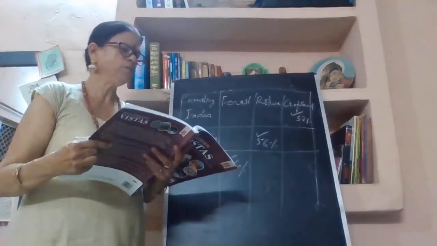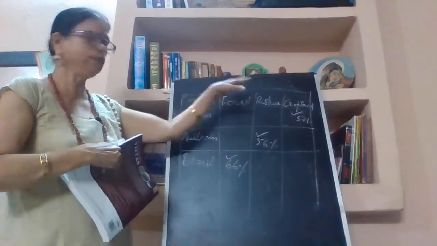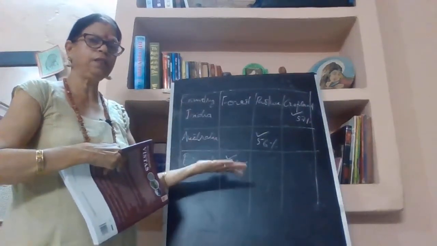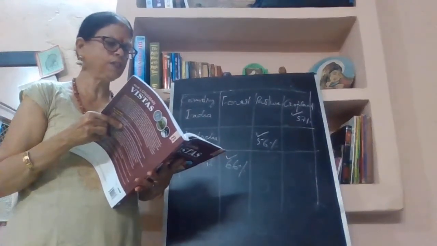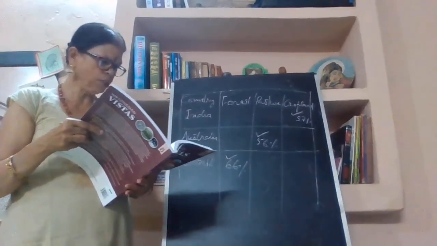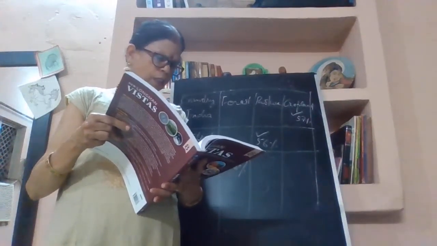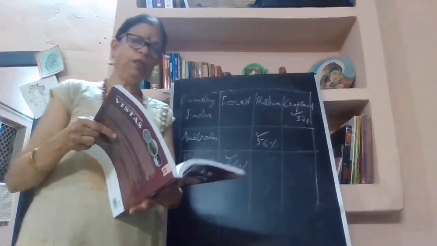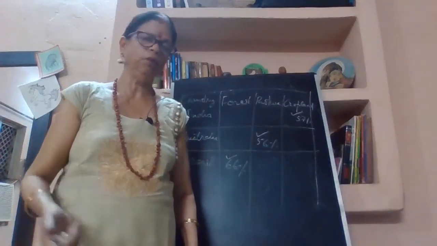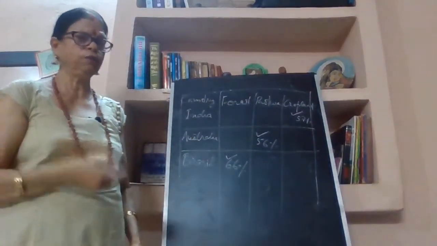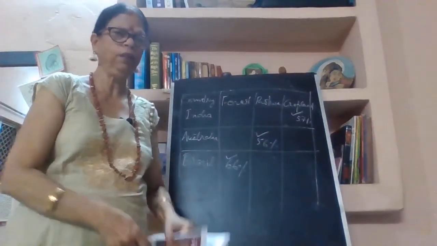Now the next question comes: which country has the least area under cultivation? In the same manner that you have seen the highest, you will see the least also. Then second, which country has the least forested area, and सबसे कम forested area कहाँ पर है आपका? अगर हम देखें तो UK में है, because UK is a very small country, and most development has been done there, so because of the development they have utilized the area for other activities.